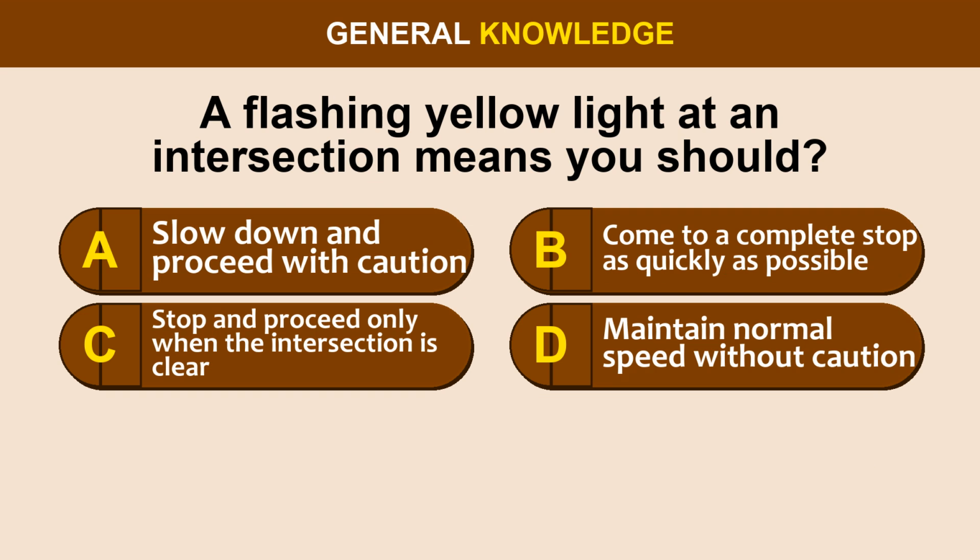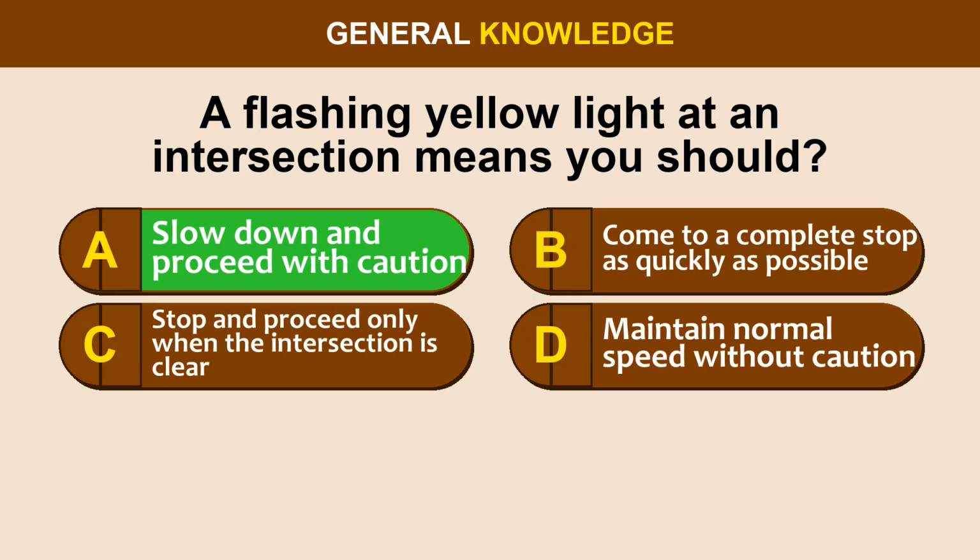Question 42. A flashing yellow light at an intersection means you should option A, slow down and proceed with caution. Option B, come to a complete stop as quickly as possible. Option C, stop and proceed only when the intersection is clear. Option D, maintain normal speed without caution.